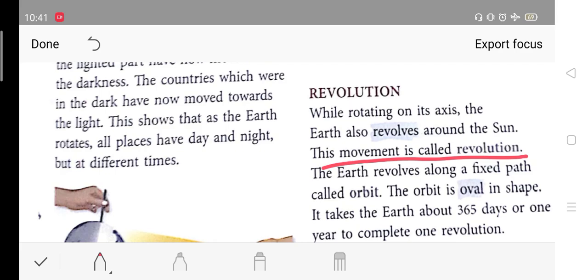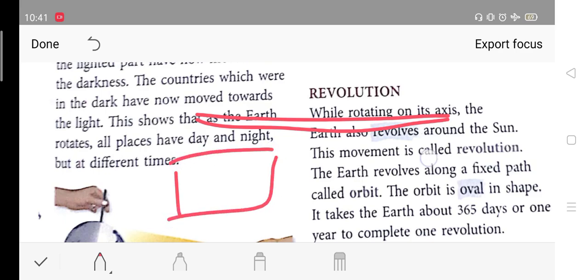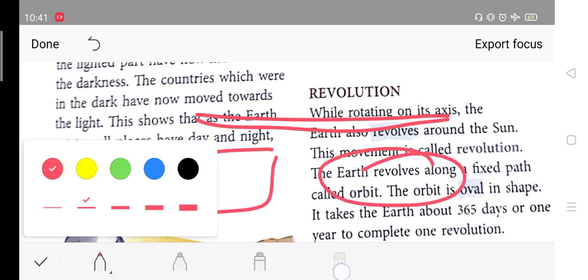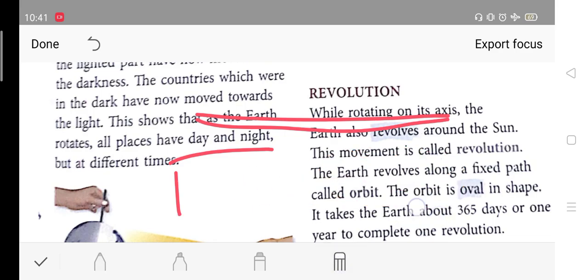Now, the earth revolves along a fixed path called orbit. Now, what is it saying? It is not like कि आज earth straight line पे, एक साल के लिए earth straight line पे travel कर रही है sun के around, then एक साल बाद square में, then एक साल बाद circle में. It is not like that. It in fact is moving around the sun in a fixed path. Okay, और उस fixed path को we call orbit.